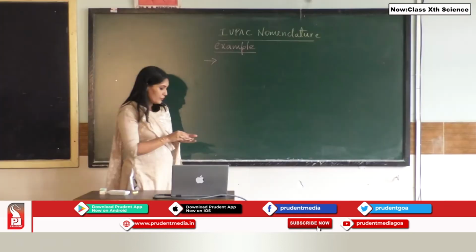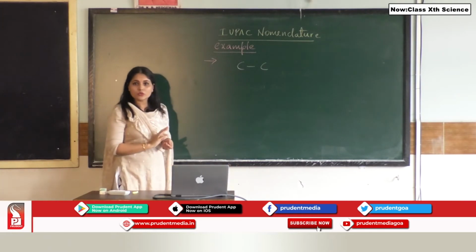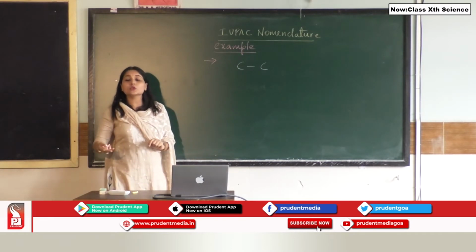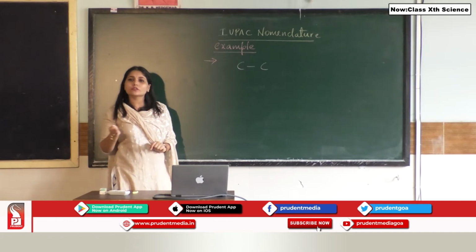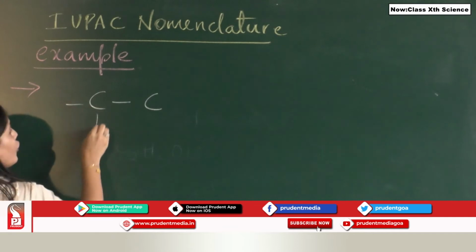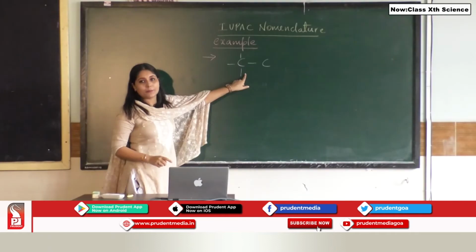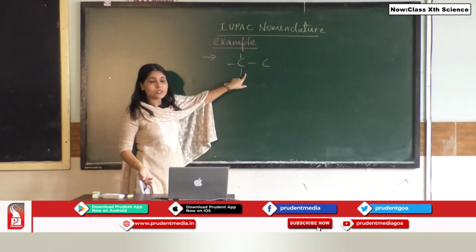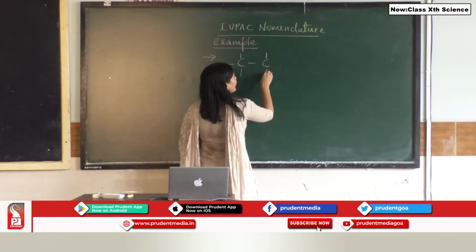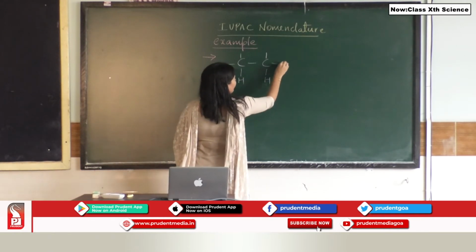Okay. We have learnt earlier, suppose I am having 2 carbon atoms. Over here you see, students, the 2 carbon atoms are linked via a single bond. Now the second question you need to ask yourself is, is the tetravalency of the carbon satisfied? If you see, no, we already know that carbon should have 4 bonds around it. So this one is having 1, 2, 3, 4. So in case of carbon number 1, the tetravalency is satisfied. What about carbon number 2? Here there is only 1 bond. So how many bonds does it require? 3 more bonds.